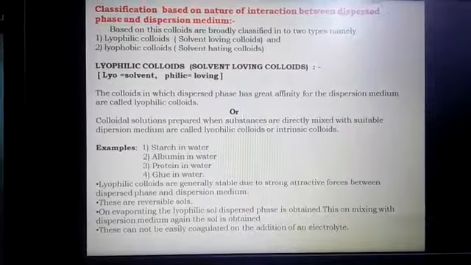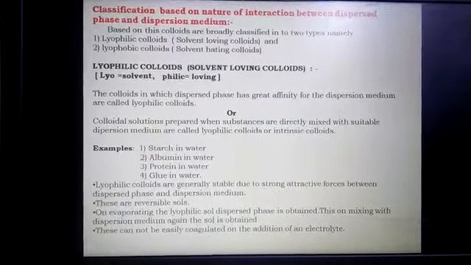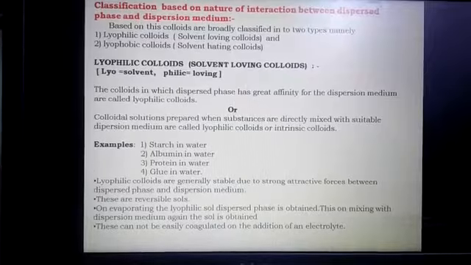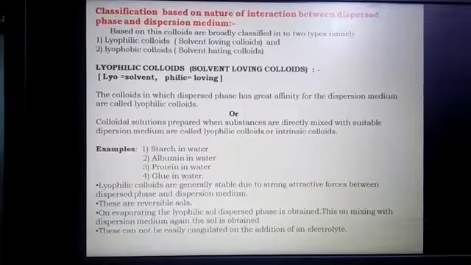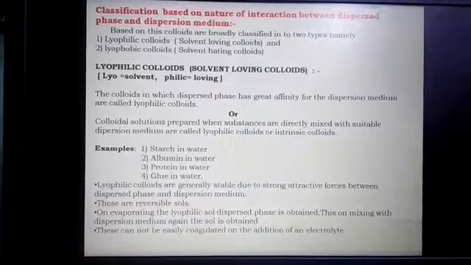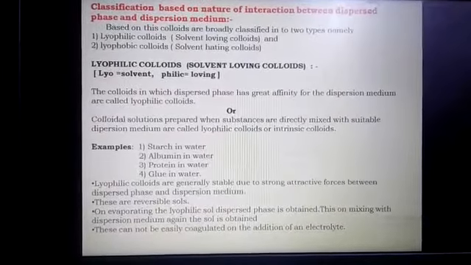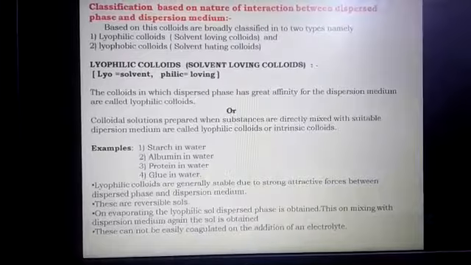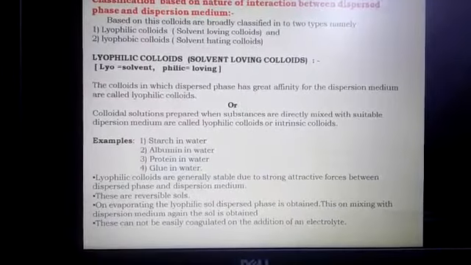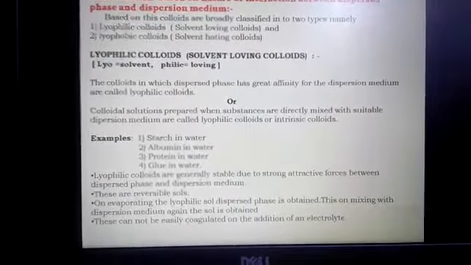Next, these are reversible sols. That means from the dispersed phase and dispersion medium we can prepare a colloidal solution, and from the colloidal solution we can extract or isolate the dispersed phase and dispersion medium. On evaporating the lyophilic sol, the dispersed phase is obtained, and on mixing with the dispersion medium, the sol is obtained again.